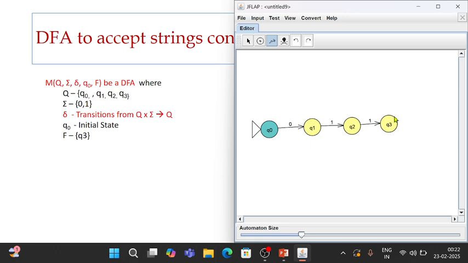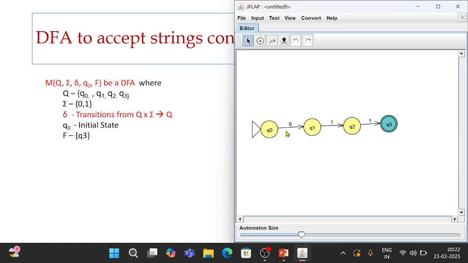In such case, our Q3 becomes the final state. So whenever the automata is to be constructed, first step is to construct the automata that is accepting the basic unit, that is the first string in that language. A minimum string that could be accepted will be 0, 1, 1.